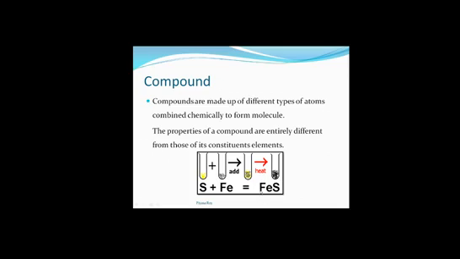That means iron also has lost its property of getting attracted by a magnet in this compound. That means both the constituent elements have lost their properties in this compound, and we are getting a totally new property, different from that of its constituent elements.